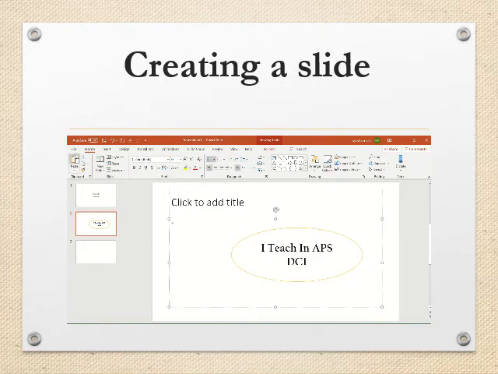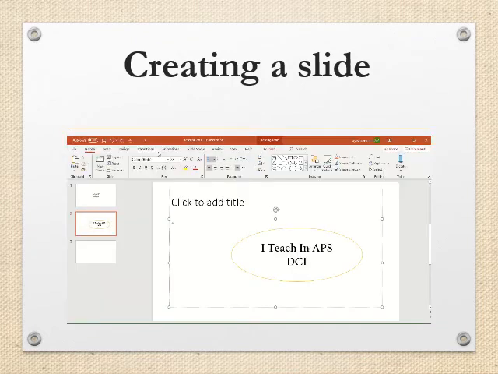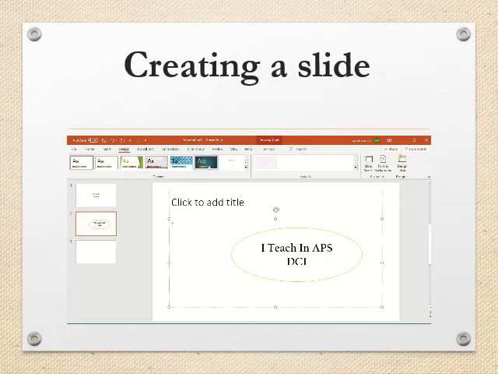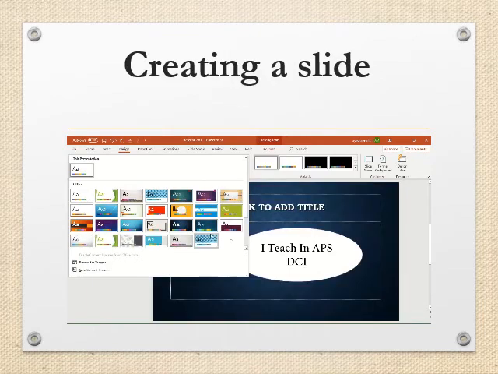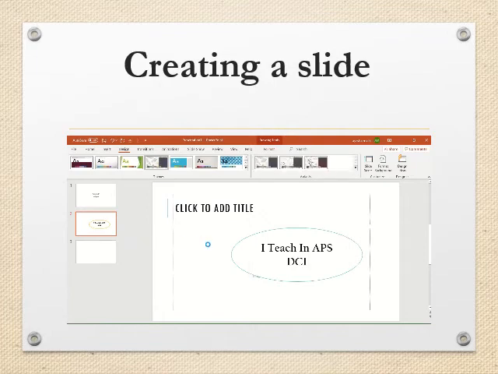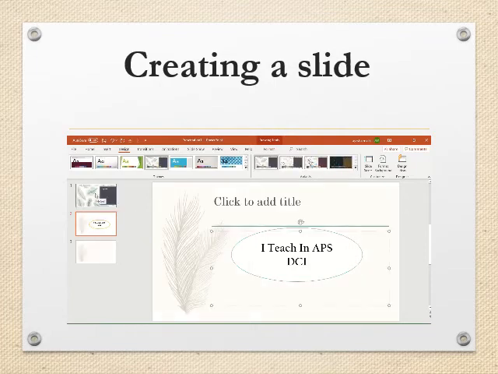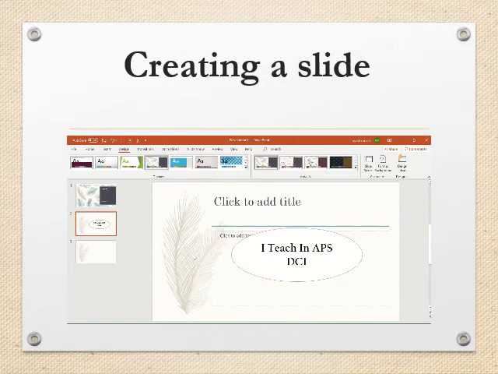Okay. Now I go to the file option and here you can also see we have different designs available. Okay, different slide designs, and we can select the design of our choice. For example, I choose this design. Okay, and this design is now applied to my presentation. Like this is my title slide according to the design I selected, and this is the content slide.